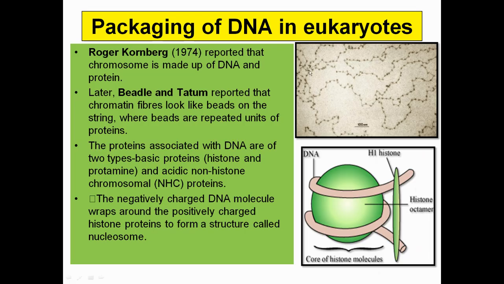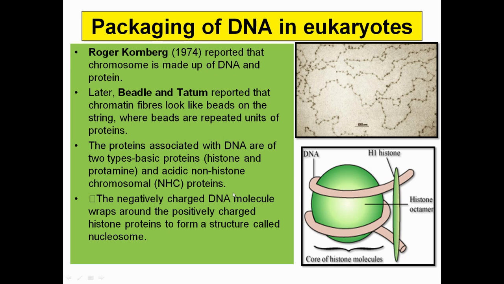Now comes to the packaging of the DNA in eukaryotes. Roger Kornberg reported that chromosome is made up of DNA, and it was proposed that chromatin fibers look like beads on a string. जैसे मोती होते हैं माला में, a similar kind of structure is there, and you can visualize how this structure looks. That is the beads on a string structure. And here the DNA is coiled along with the histone protein and non-histone chromosomal protein.